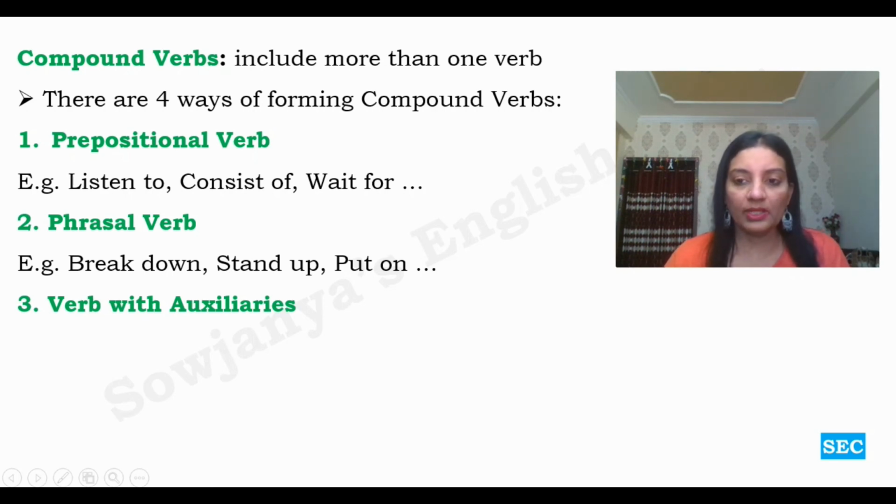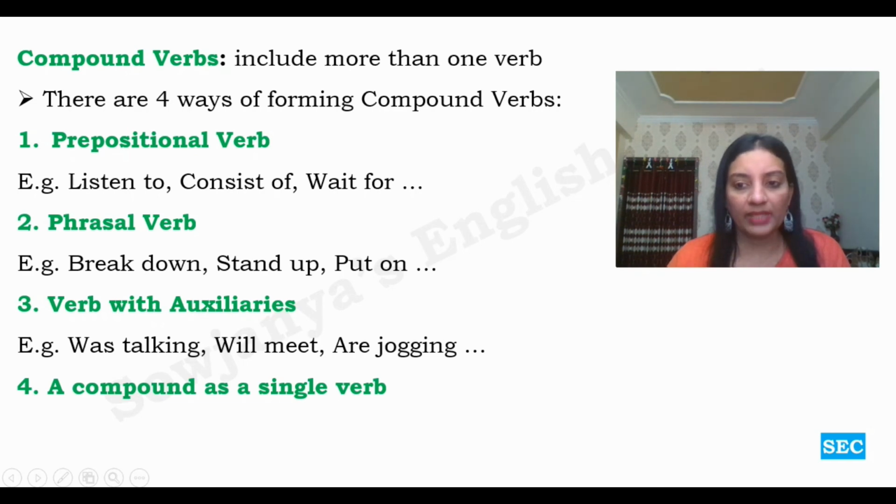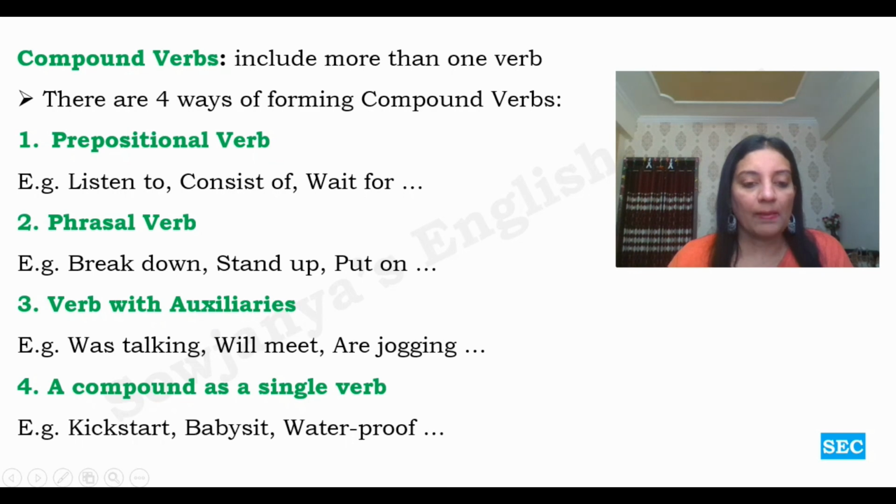Auxiliaries are nothing but helping verbs. Examples: was talking, will meet, are jogging. So any combo of auxiliary plus main verb. And then the fourth type of forming a compound verb is a compound as a single verb. Like kickstart, babysit, waterproof.